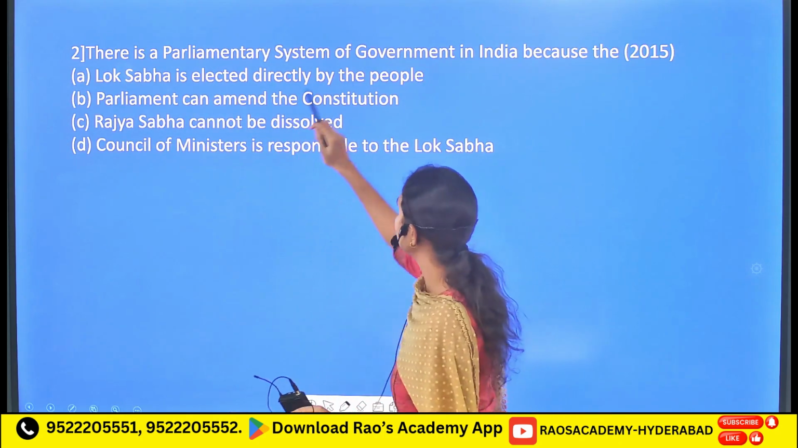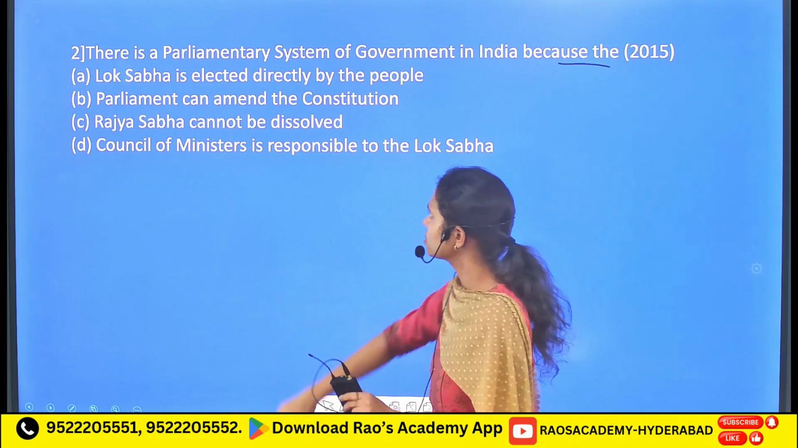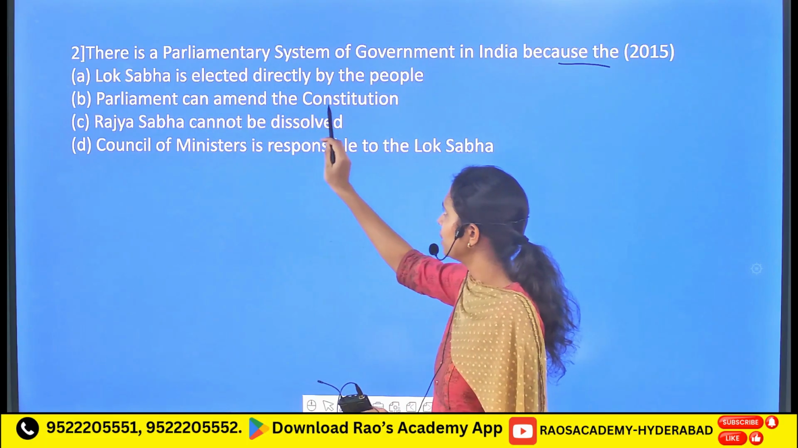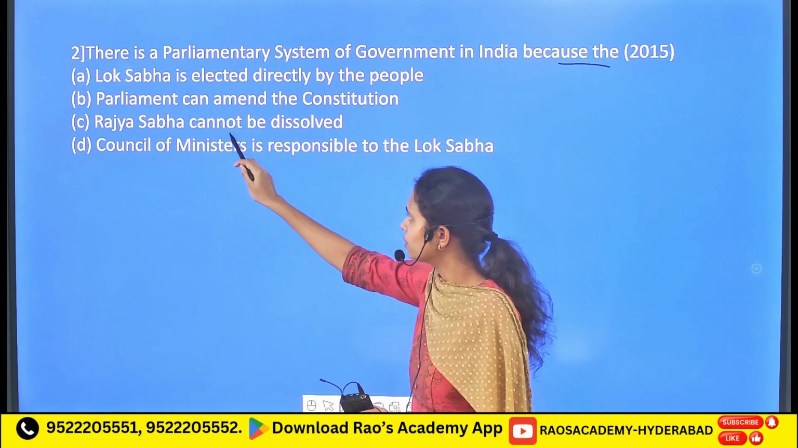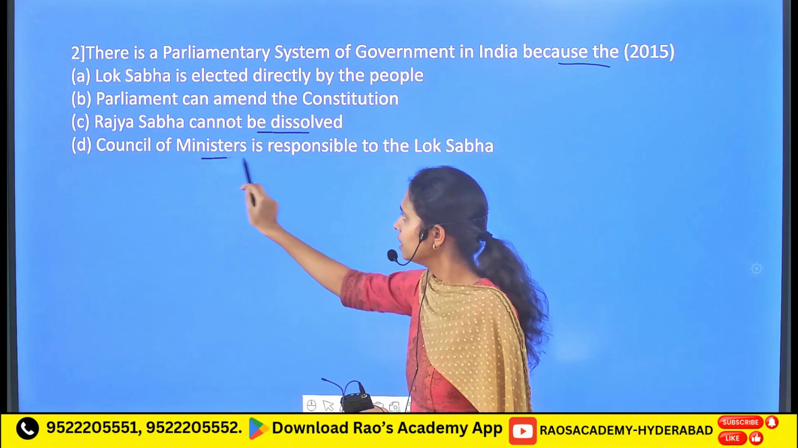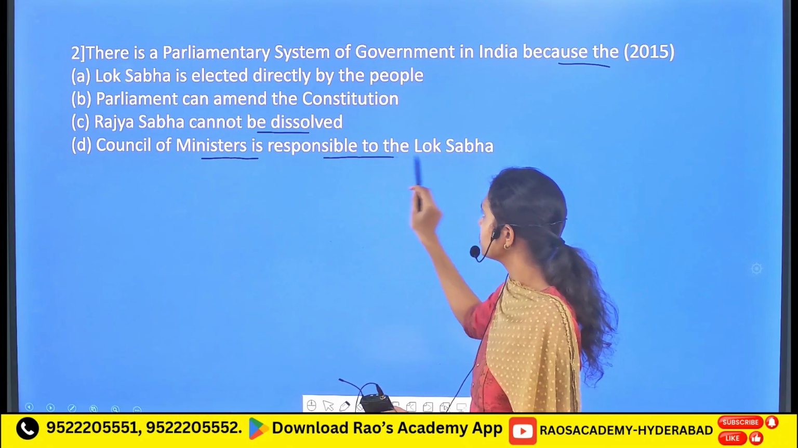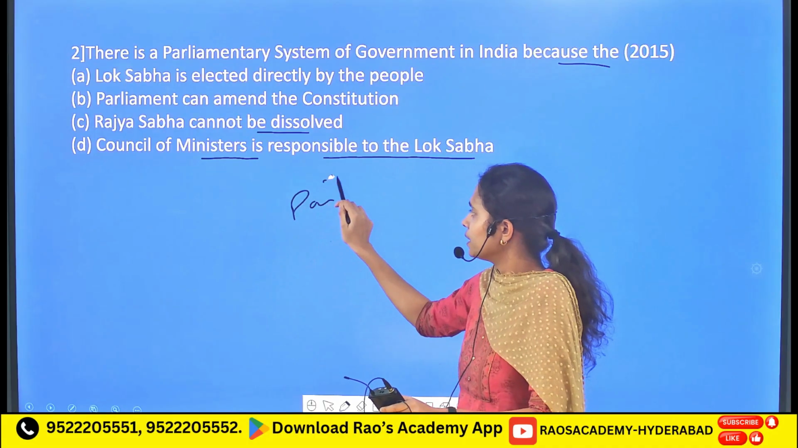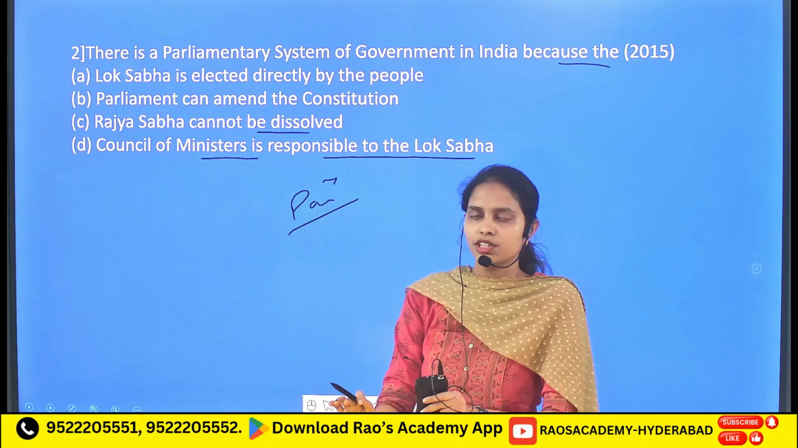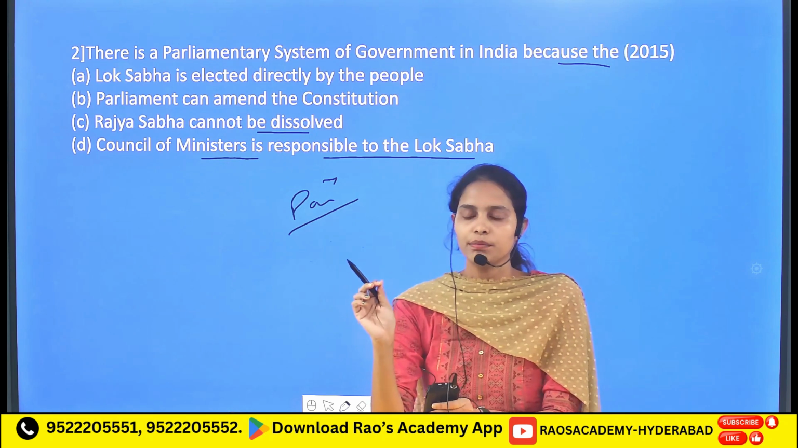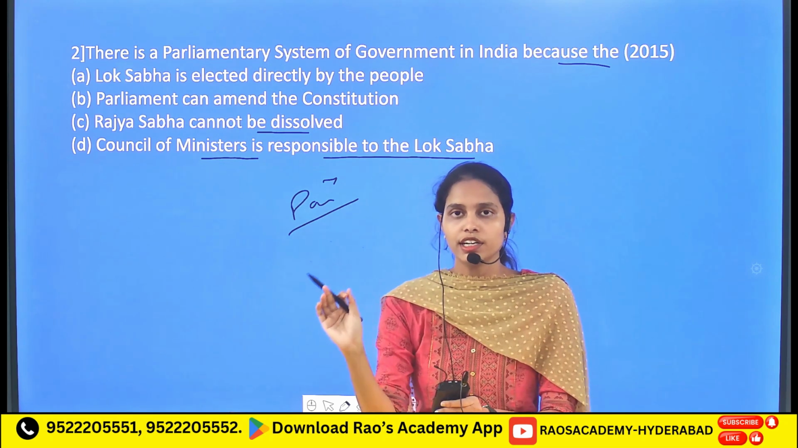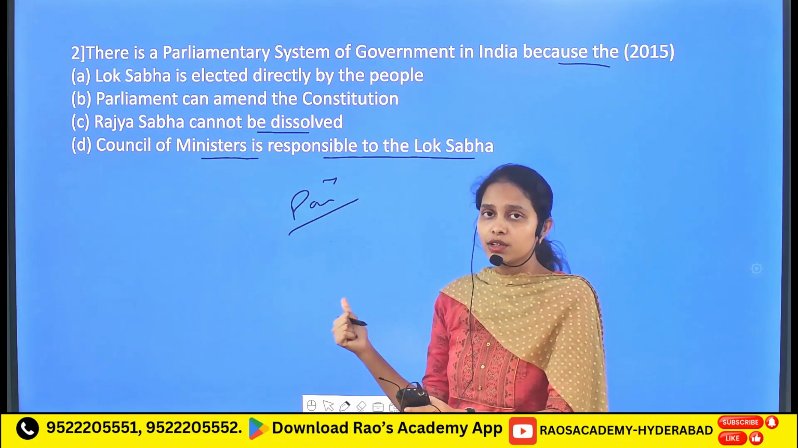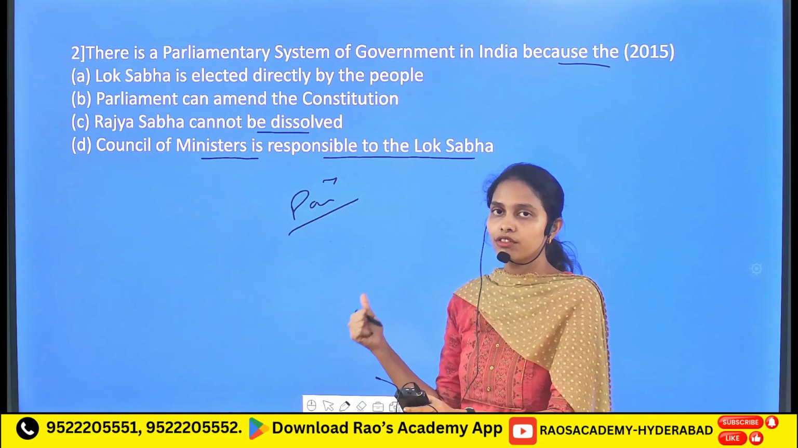Followed by, there is a parliamentary system of government in India because the Lok Sabha is directly elected by the people; the parliament can amend the constitution; the Rajya Sabha cannot be dissolved; and finally, the council of ministers is responsible to the Lok Sabha. First and foremost, the main foundation stone of the parliamentary system is that the council of ministers headed by the prime minister has to be collectively responsible to the Lok Sabha. That refers to the executive being collectively responsible to the legislature.